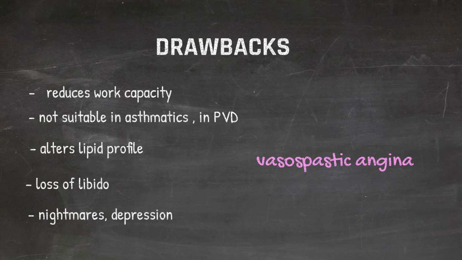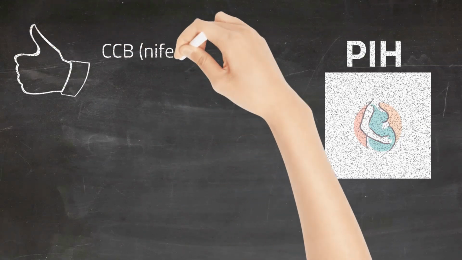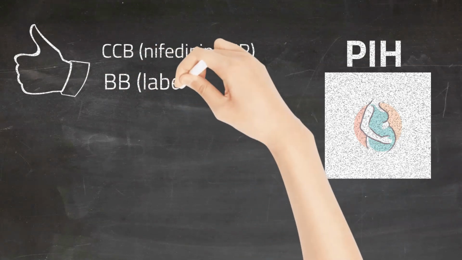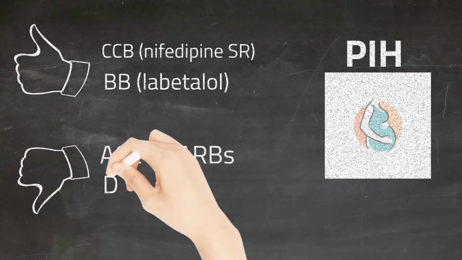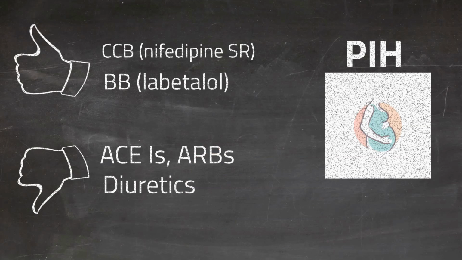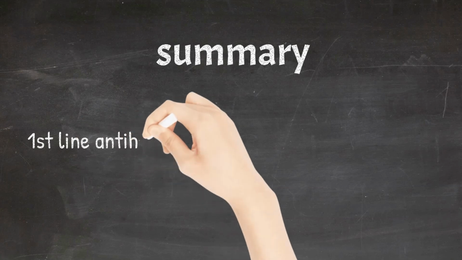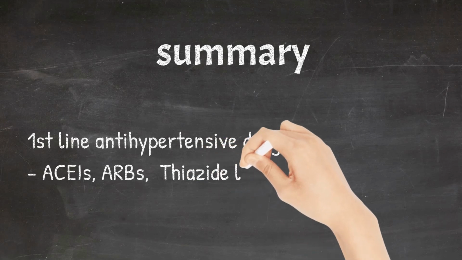Among the first line antihypertensive drugs, drugs which are considered safe in pregnancy induced hypertension include nifedipine sustained release tablet, which is a calcium channel blocker, and labetalol, which is a beta blocker. Drugs which are absolutely contraindicated in pregnancy include ACE inhibitors and thiazide-like diuretics. To summarize, first line antihypertensive drugs include ACE inhibitors, angiotensin receptor blockers, thiazide-like diuretics, and calcium channel blockers.